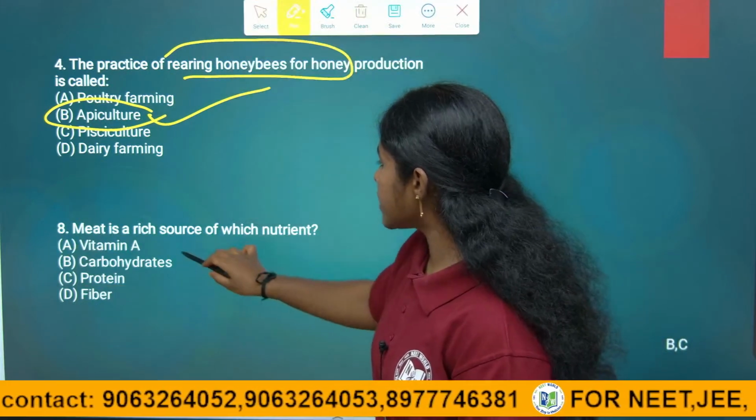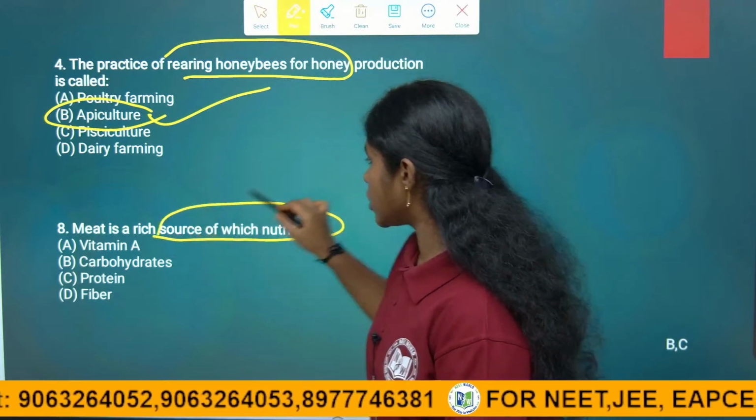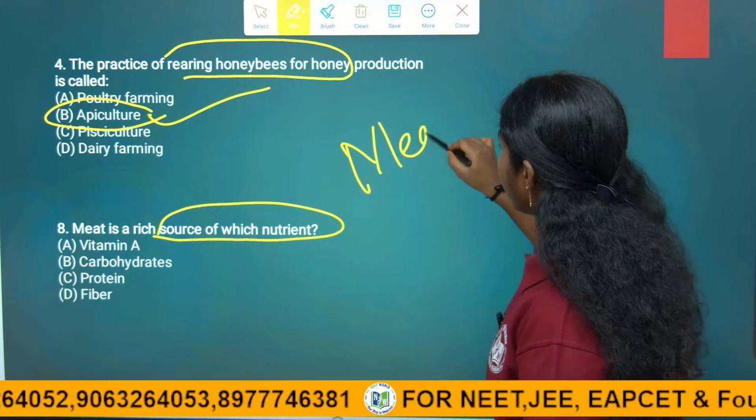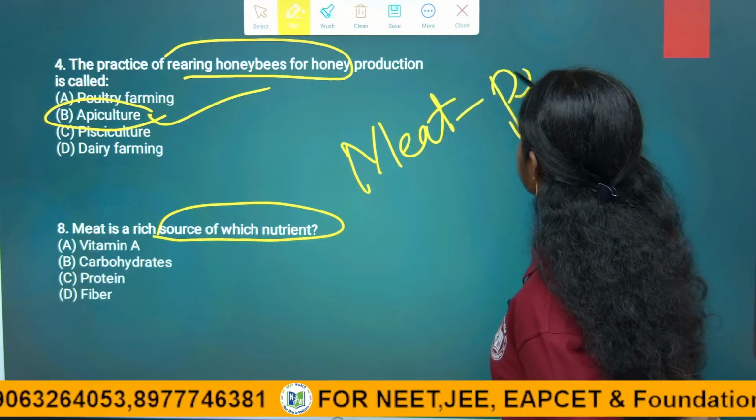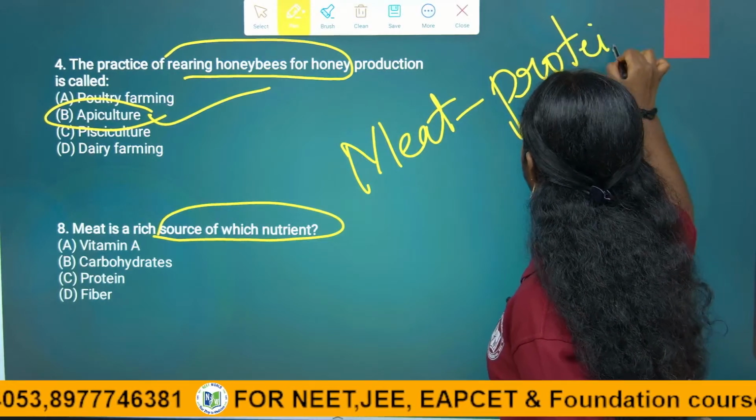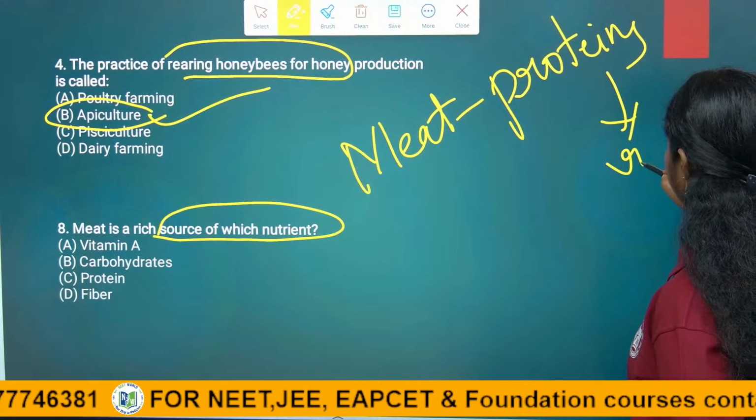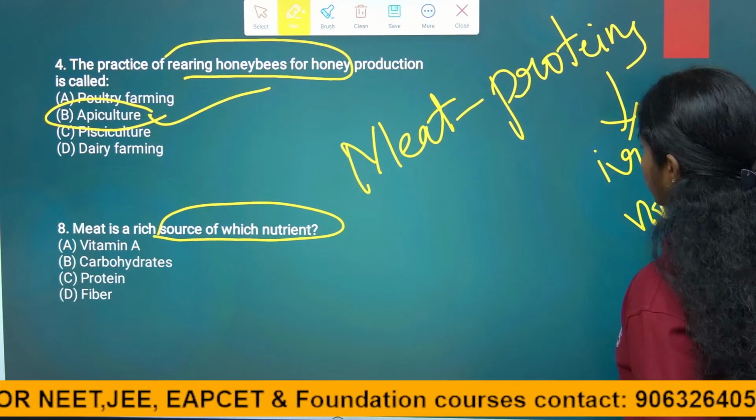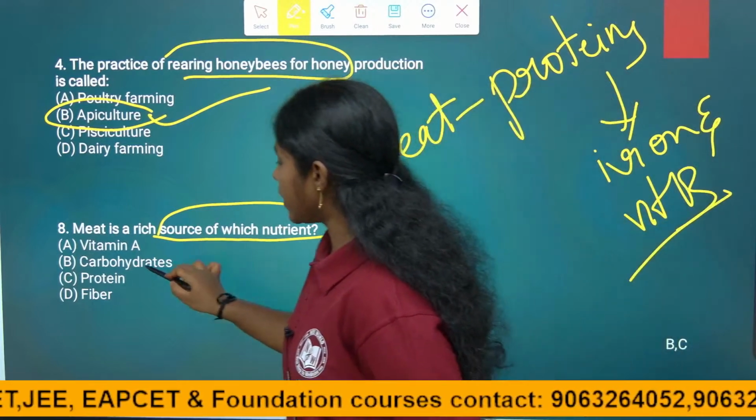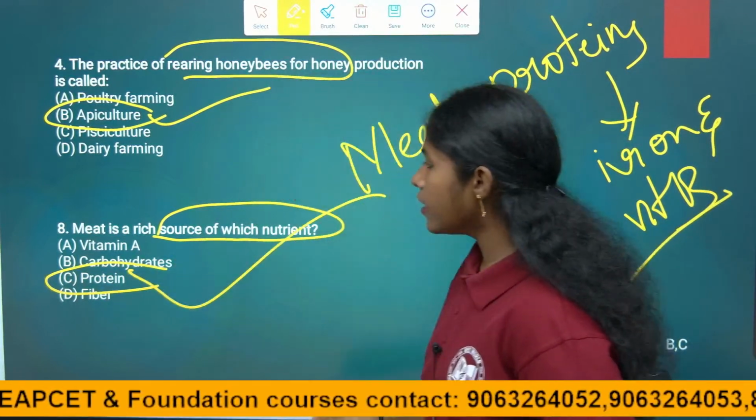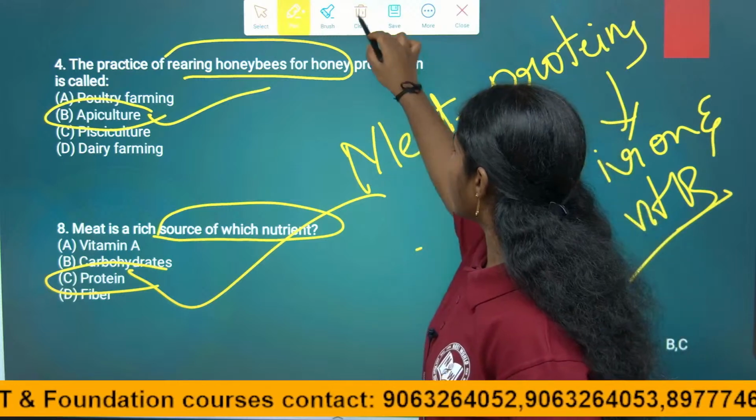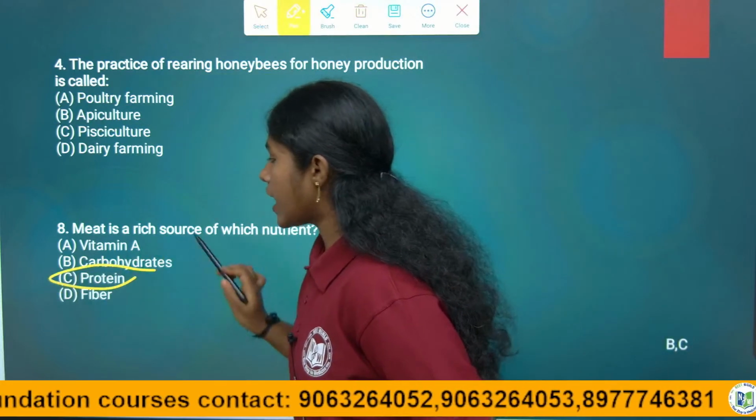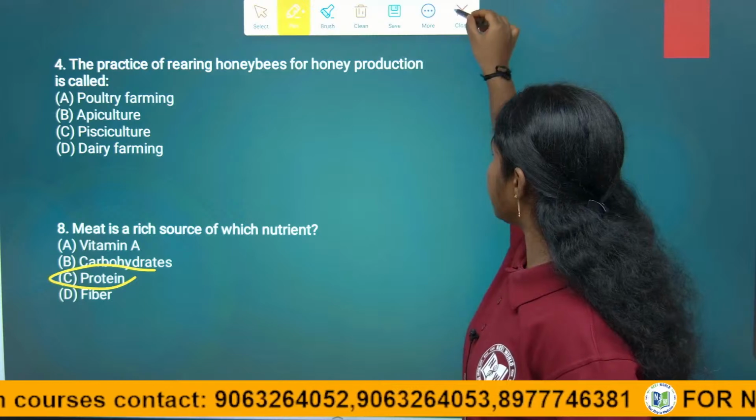Right. Next, meat is rich in source of proteins, then iron and vitamin D. So, the answer is first protein. Meat is rich in protein. So, the answer for this question is vitamin C.